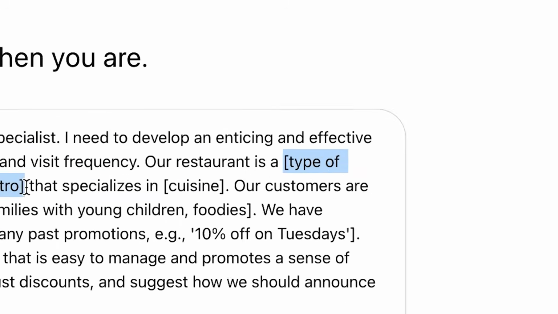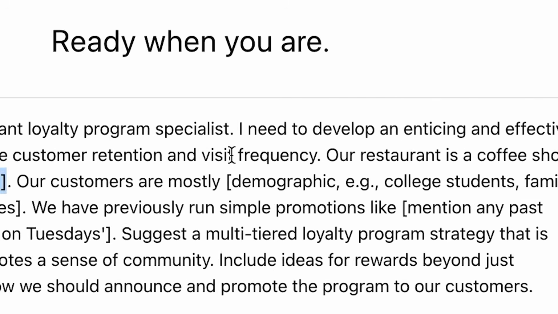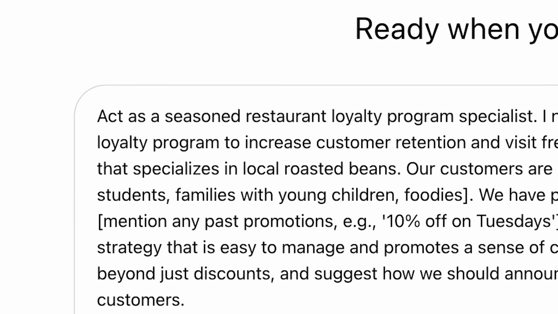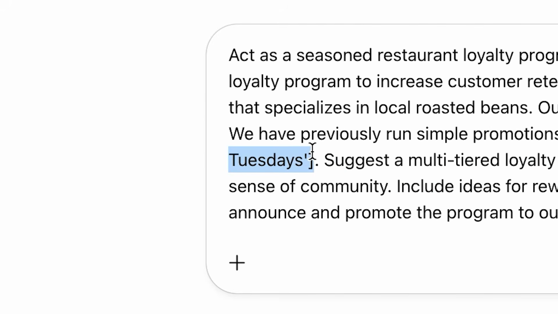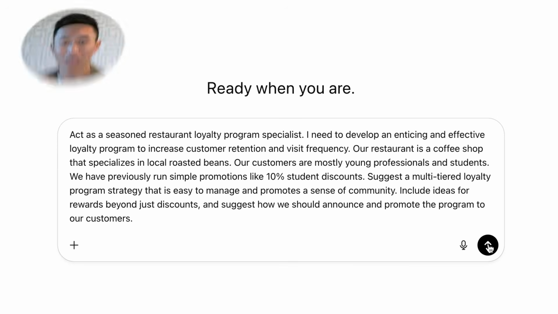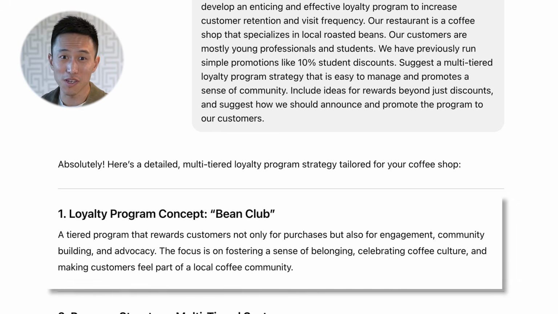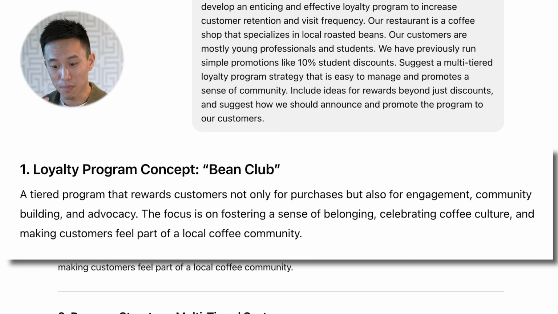So go into ChatGPT right now, fill in the prompts specifically to your needs, and we want it to be a little bit more fun. We want to gamify this entire experience. Let's see what the prompt has given us. As we can see, this is some really good stuff. A loyalty program called the Bean Club.